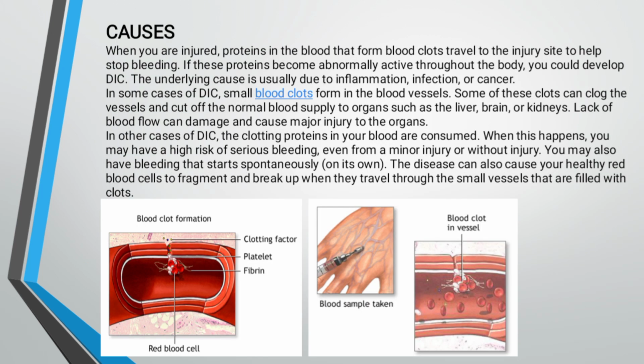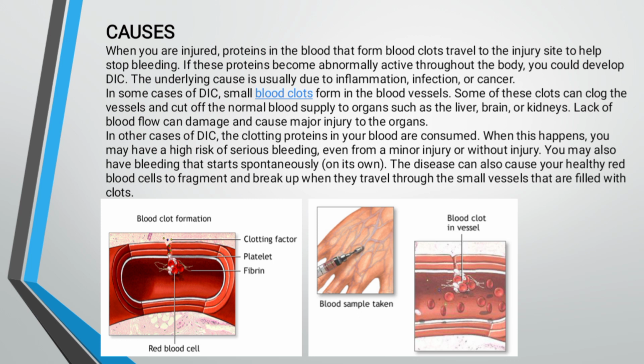The causes of DIC: when you are injured, proteins in the blood that form blood clots travel to the injury site to help stop bleeding. If these proteins become abnormally active throughout the body, you could develop DIC. The underlying cause is usually inflammation, infection, or cancer. In some cases of DIC, small blood clots form in the blood vessels. Some of these clots can clog the vessels and cut off the normal blood supply to organs such as the liver, brain, or kidney. Lack of blood flow can damage and cause major injury to the organs.